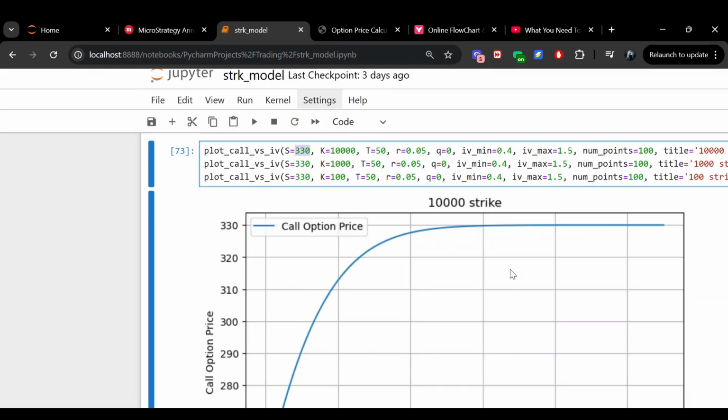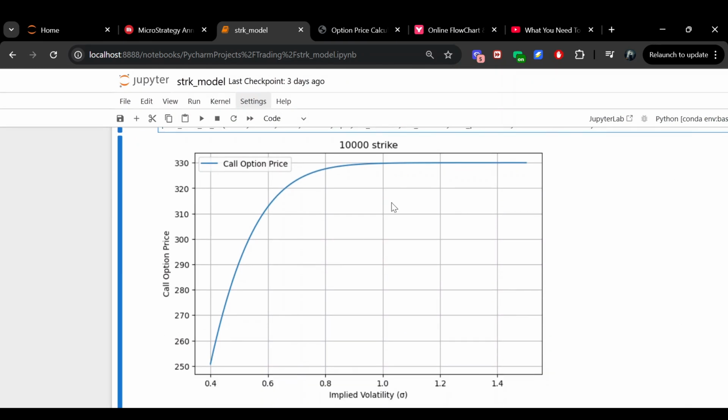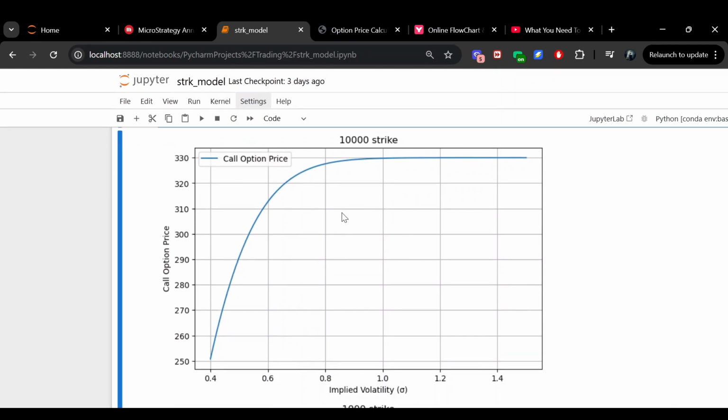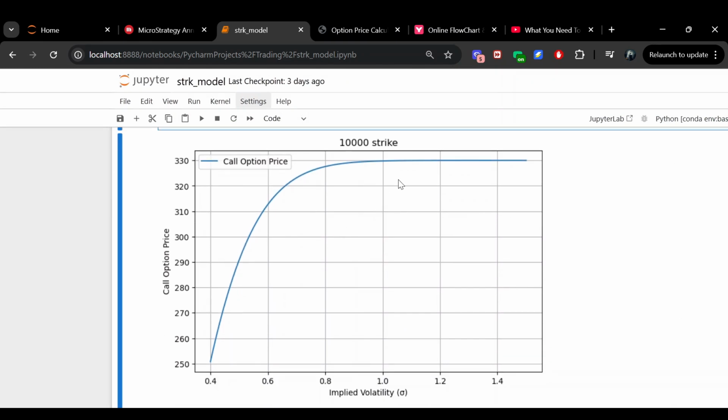So this is something that you have to realize. Because this call option is everlasting, as the volatility increases, it effectively approaches the value of the stock itself. That call option just becomes like a share of the stock. But this only works when volatility is high, right? So when we're talking about a 100 vol asset, it basically approaches 330, which is the spot price of the stock.